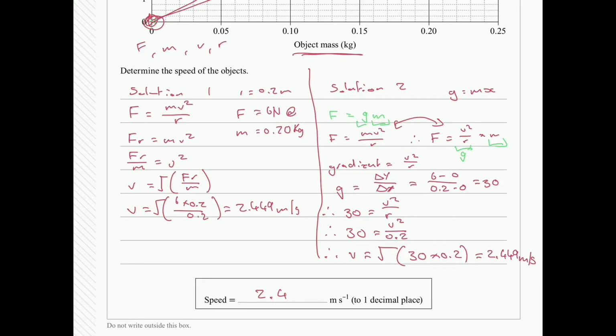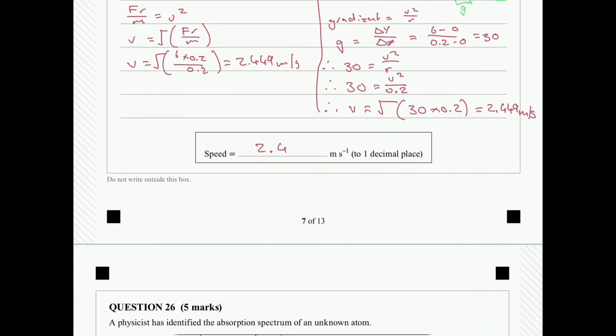There are multiple questions that we've worked through previously in the MCQs where you can have two solution approaches and see what works best for you or what makes more sense.